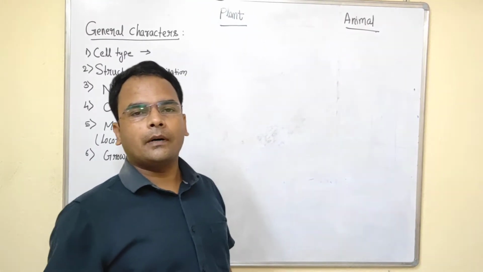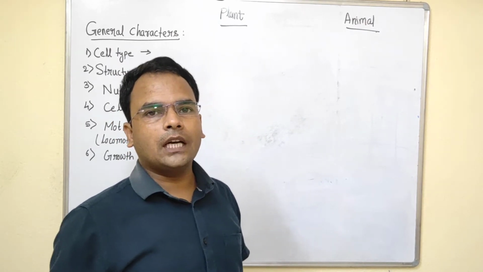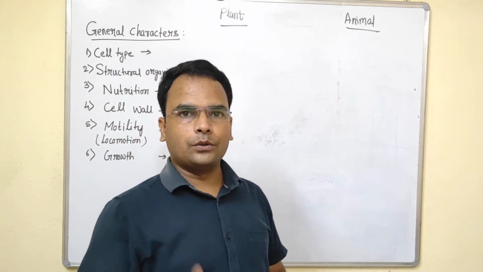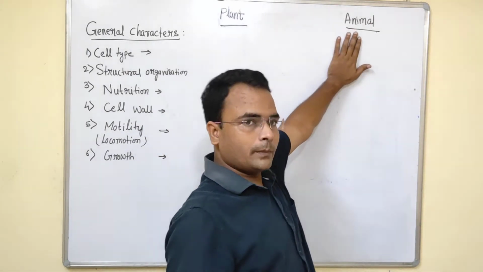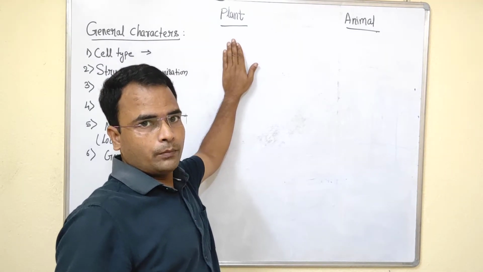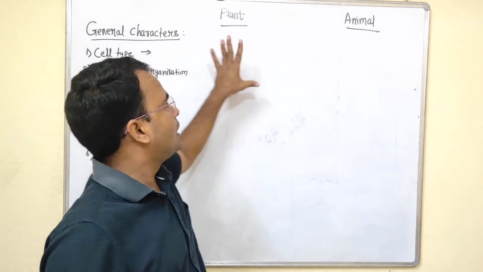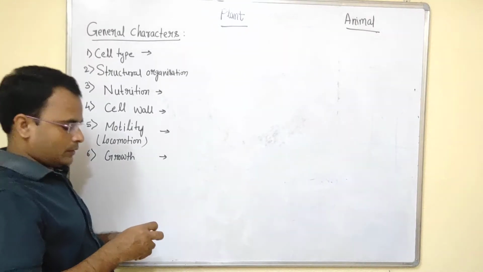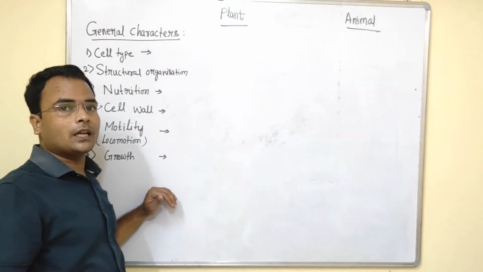So we were studying the chapter on biodiversity, and we have completed the plant kingdom. Just a recap, and we will study the characteristics of kingdom Animalia in comparison to the plants. We will see here how the animals are different from the plants. In plants, if we look, these are the following criteria, general characters. Based on that we are going to classify.